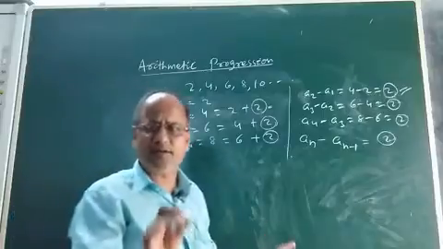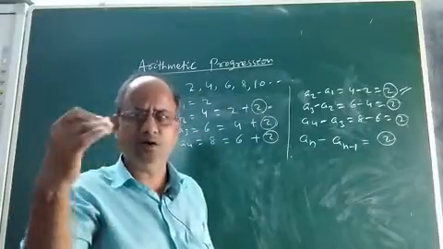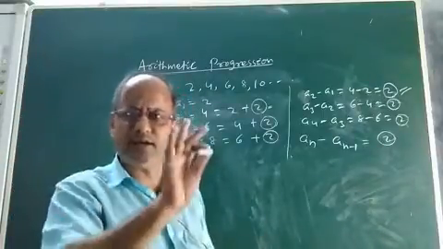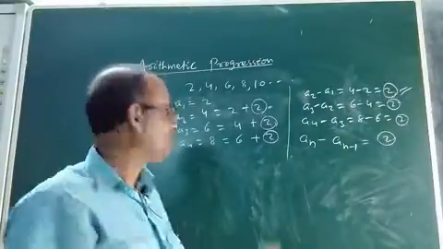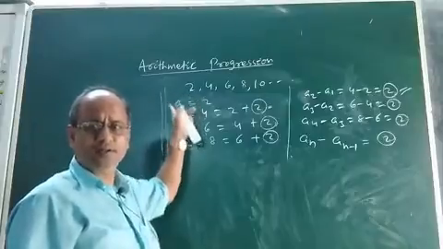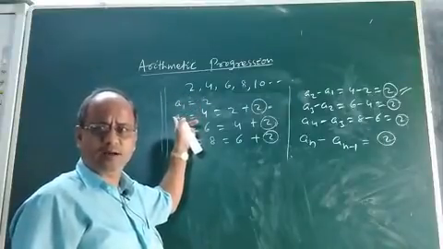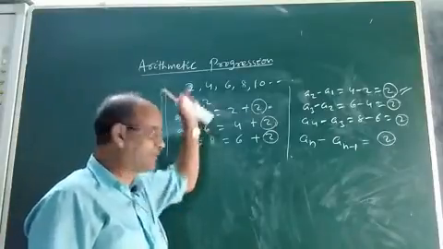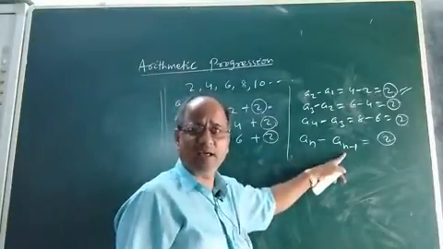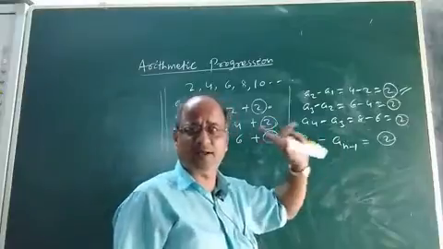In some books, it is given by the symbols T1, T2, T3, etc. You can use any one you like, there is no problem. The third term is A3, the fourth term A4, and the nth term is An, and the n minus 1th term is An minus 1.